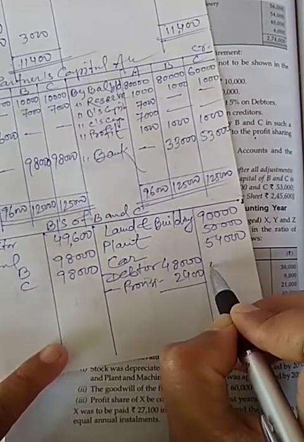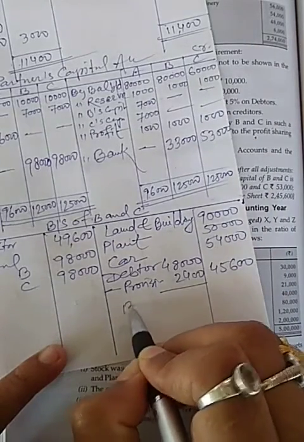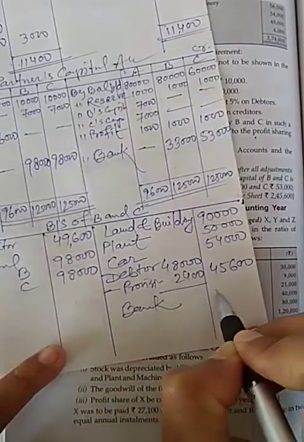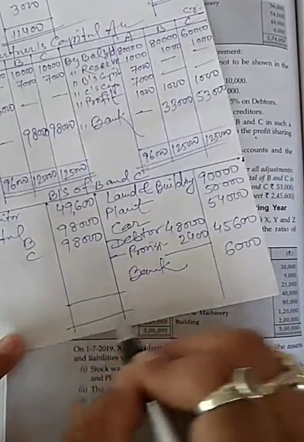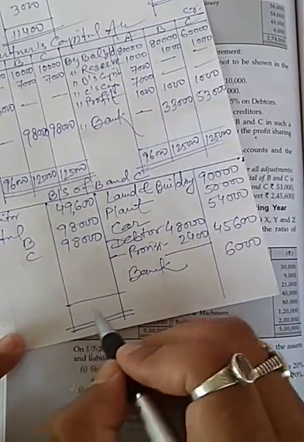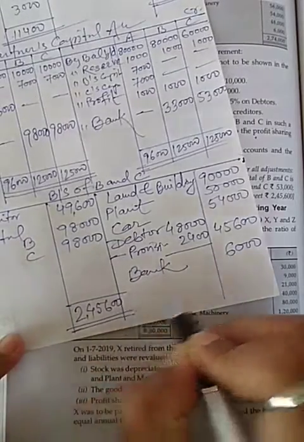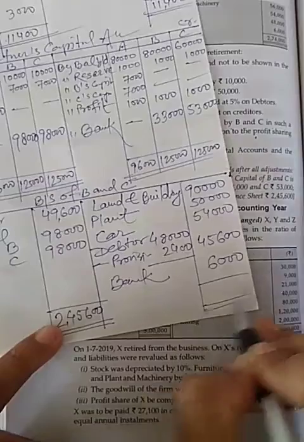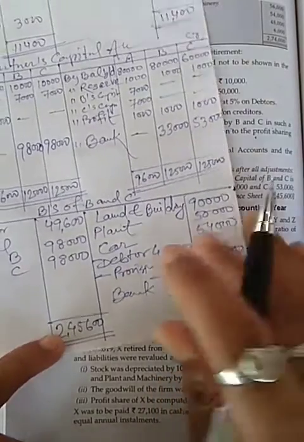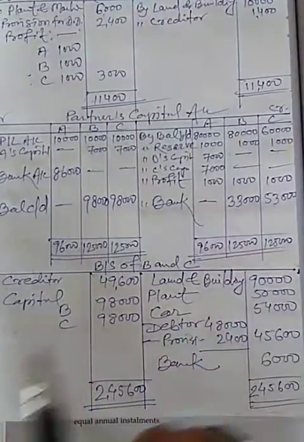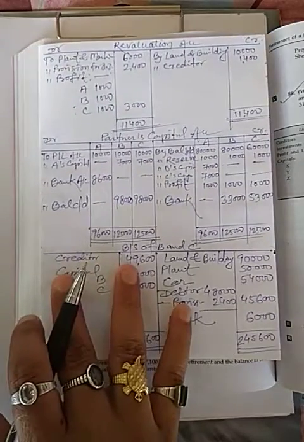Remaining balance will be 45,600, and bank will remain same 6,000. And now I will total it: 2,45,600, and in asset side also 2,45,600. This is the solution.